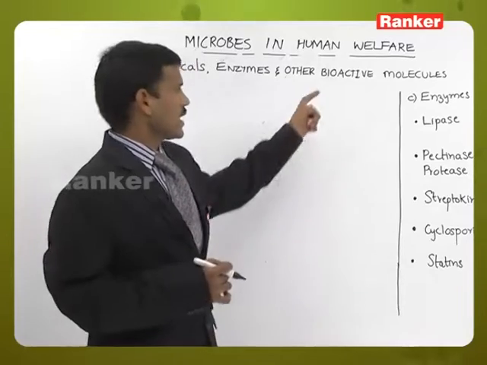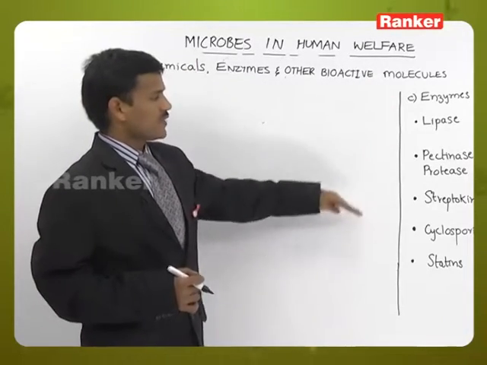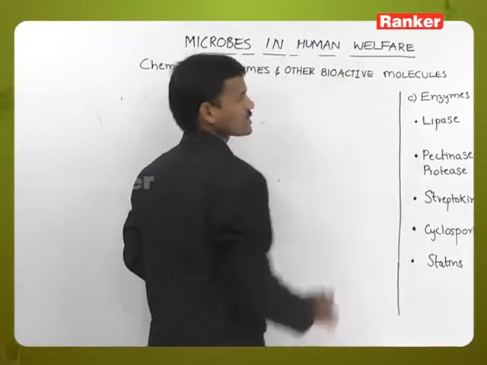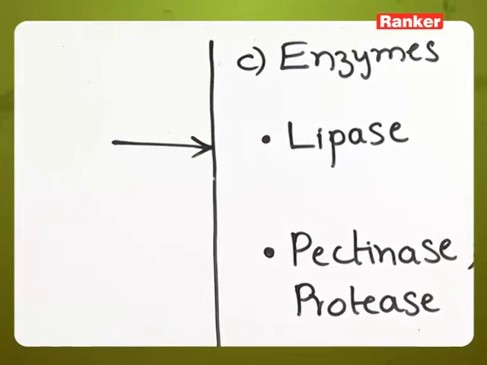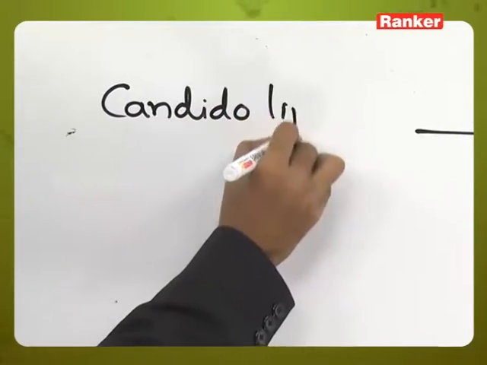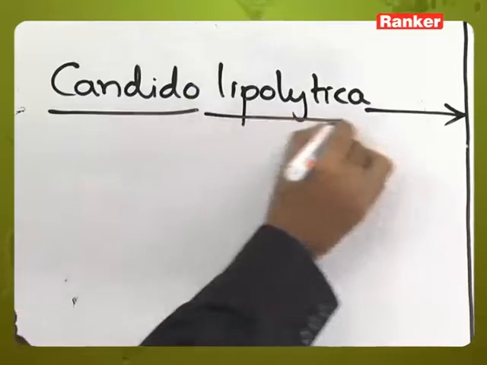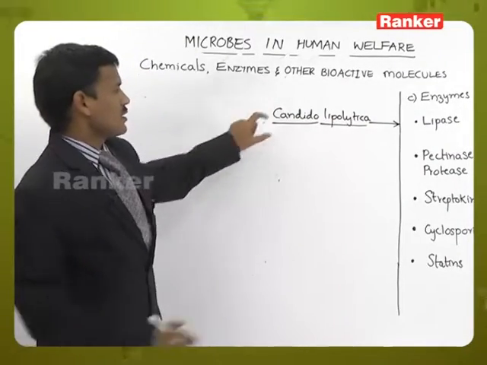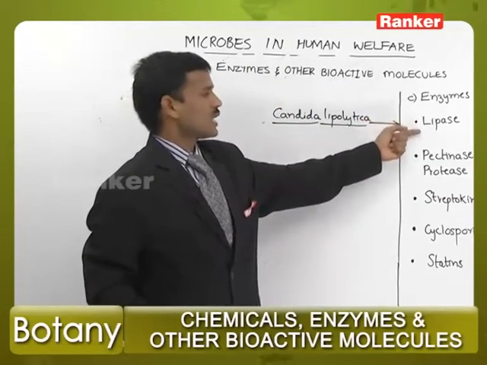Next product is enzymes. Here different types of enzymes are produced by different bacteria and fungal members also. So, first of all, lipase. The lipase enzyme is produced by Candida lipolytica. So, it is also one yeast, a fungal member. This Candida lipolytica is secreting or producing the lipase enzyme.